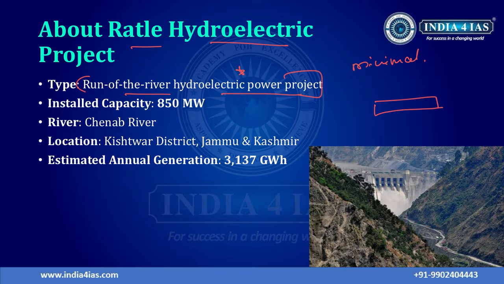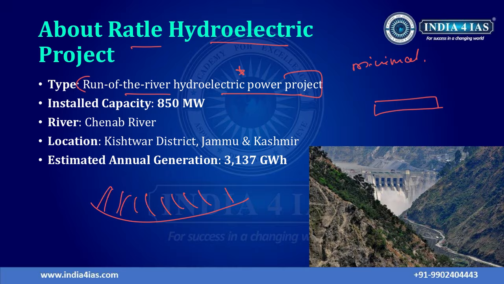This is a sustainable hydroelectric power system because it diverts a minimal portion of the river's natural flow, which runs the turbine and generates electricity. Whereas in other hydroelectric power projects, there is a construction of large dams and also storage of water.